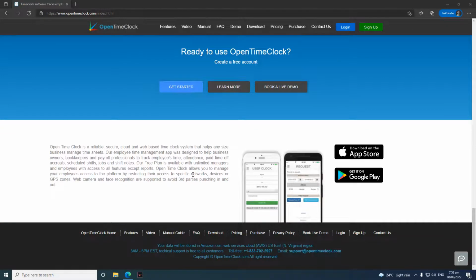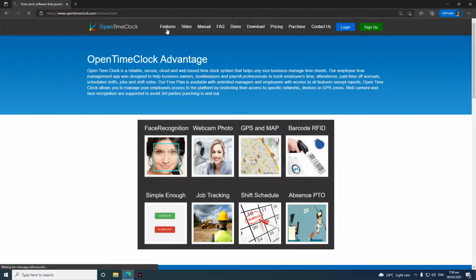In this page, you will also see some links that are available at the top of the web page. First, we have the features, where it shows you the features that our software offers. We have the facial recognition for clocking in and out, webcam photo to capture an image when your employee records timesheets or timestamps, track the location your employee clocked in or out using the GPS and map, easier option to clock in using barcode, RFID, NFC, or QR codes.